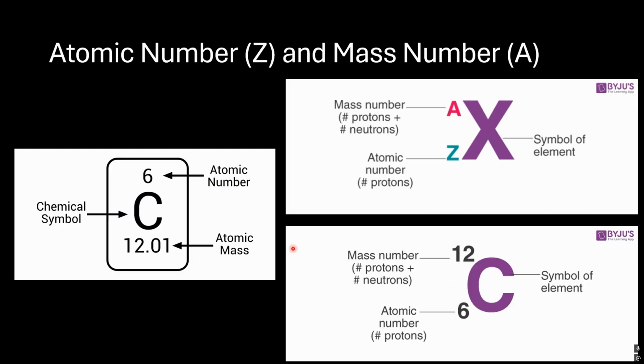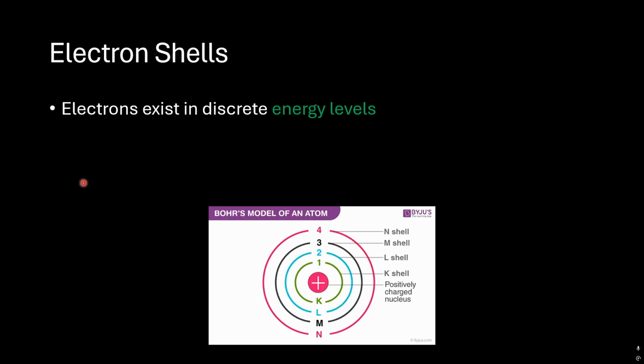So let's see how we can read the atomic number and mass number. In the periodic table, we have the atomic number above and the atomic mass below. When we write it down, this is the symbol of the element, and the mass number will be above and the atomic number below that symbol. So let's talk about the electron shells.